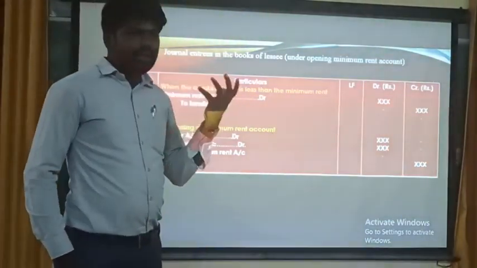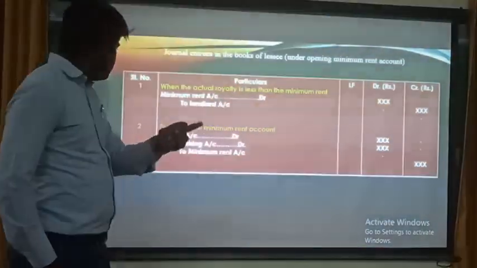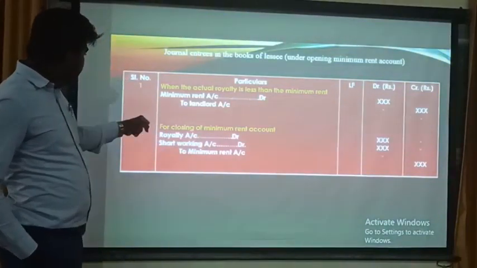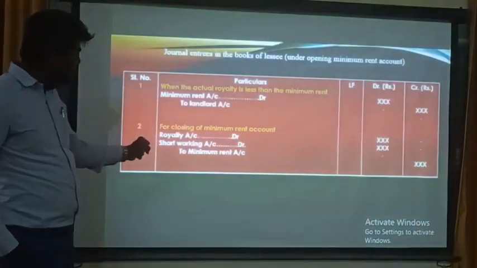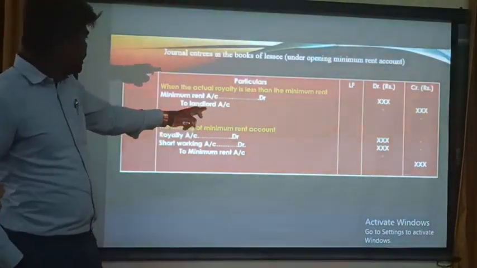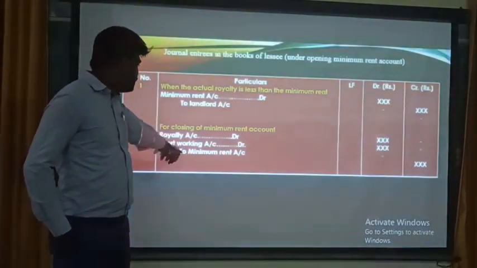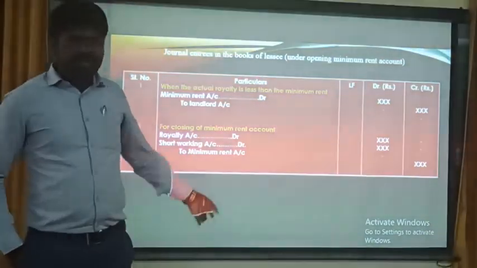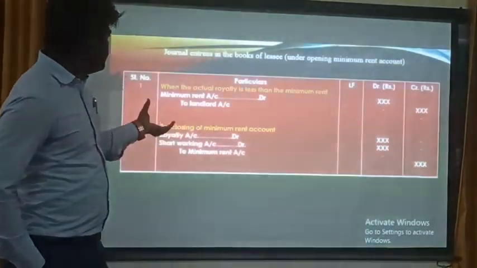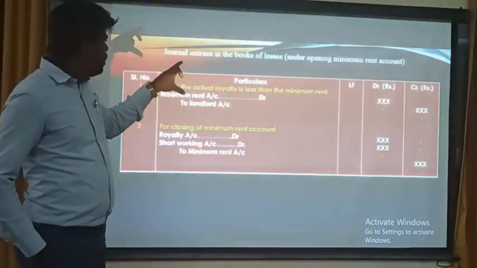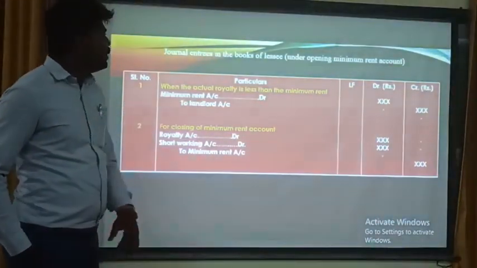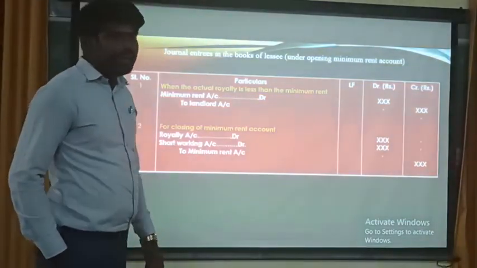At the time of the closing of the minimum rent, royalty account debited, short working account debited to minimum rent account. These amounts can be transferred to the minimum rent account by using this entry. Okay, these are the entries of lessee under opening the minimum rent account.